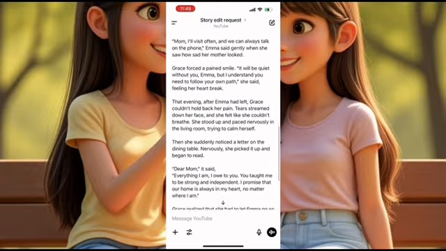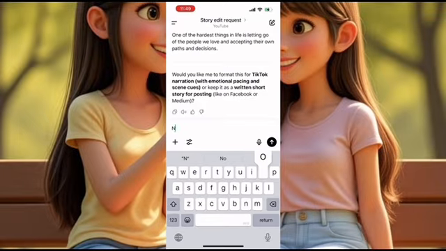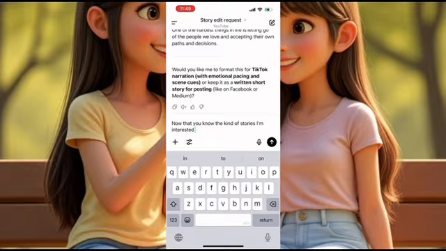Now you might be thinking that this is easy, we can do it by ourselves. Here is the deal. After ChatGPT must have regenerated that story, now you tell ChatGPT that now that you know the kind of stories I'm interested in, create 5 more stories for me to generate videos like this. So ChatGPT is going to give you 5 more story ideas that you can use to create videos.